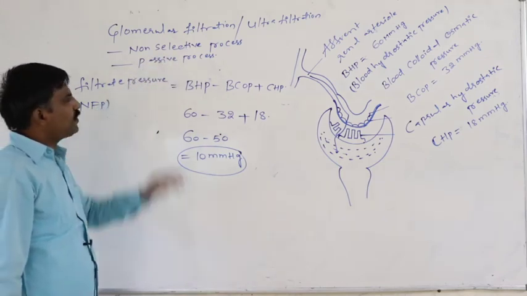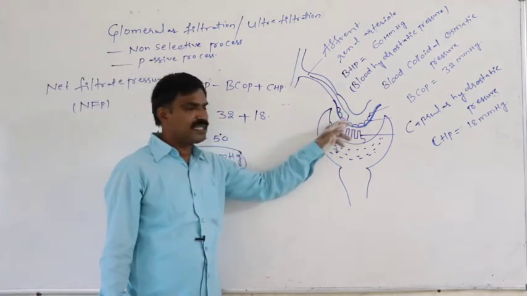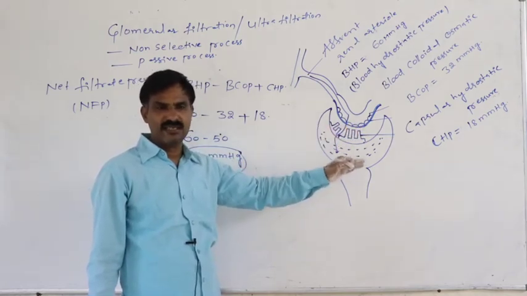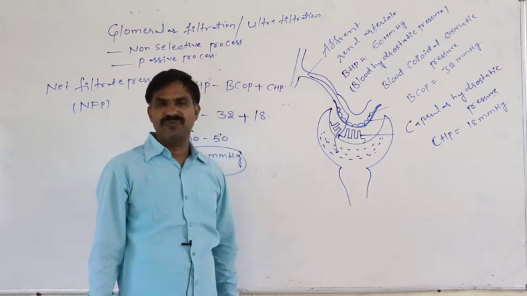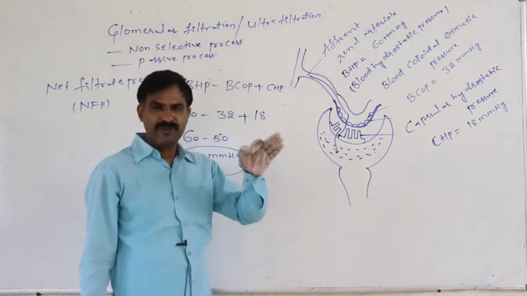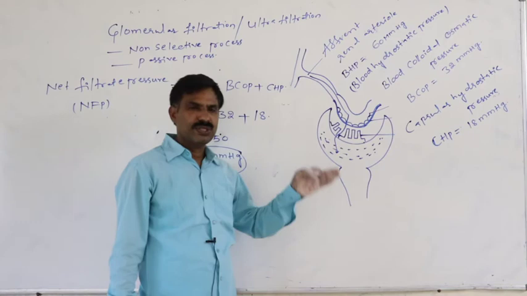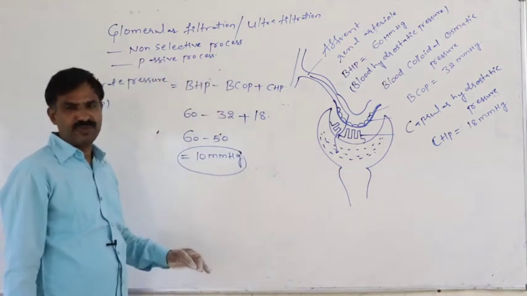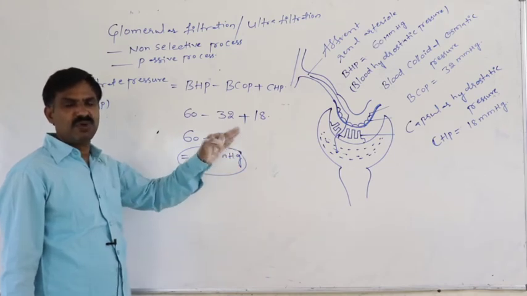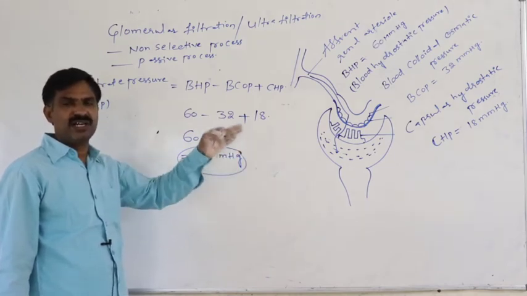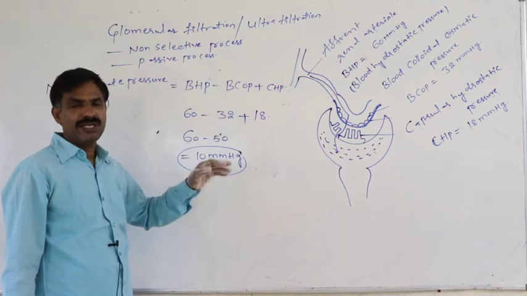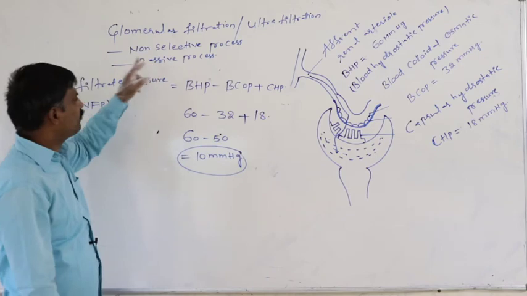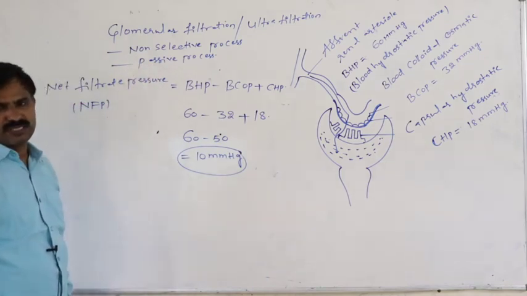Again, it is a passive process. It means that for this glomerular filtration, ATP energy is not utilized or required. This is only due to the pressure difference, the pressure gradient only. Here ATP energy is not utilized, so it is said to be a passive process.